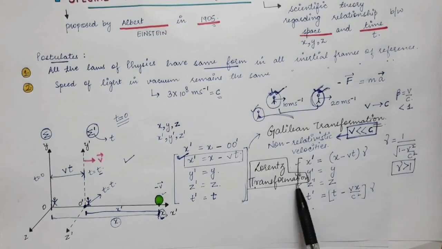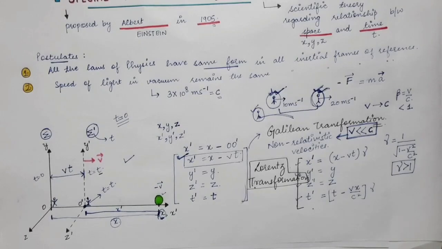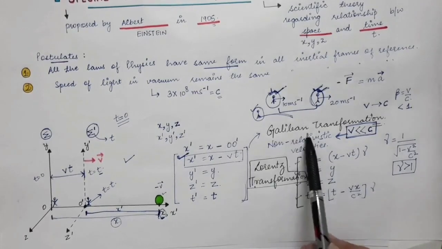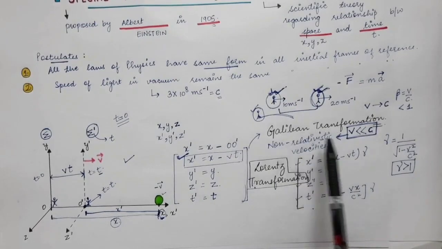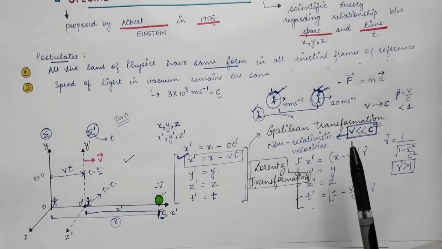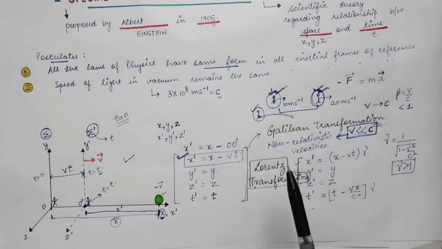These Lorentz transformation equations are derived when the velocities are in the relativistic region, that is, they are approaching the speed of light. In that case we use these equations. But in our daily life we use these Galilean transformations, because the velocities of the objects in our daily life are very less as compared to the speed of light in vacuum.